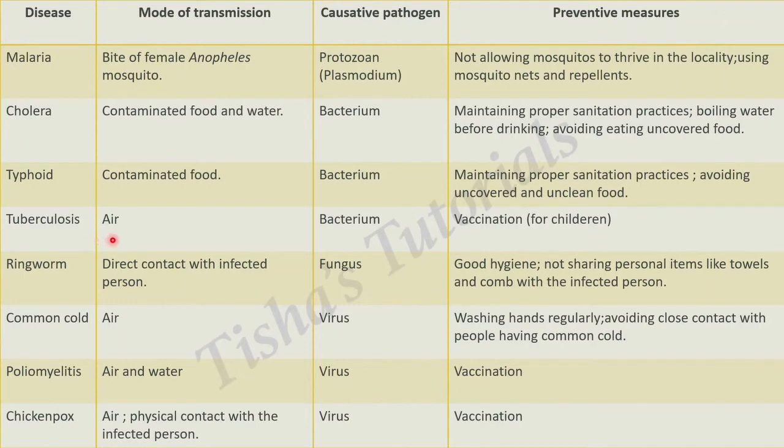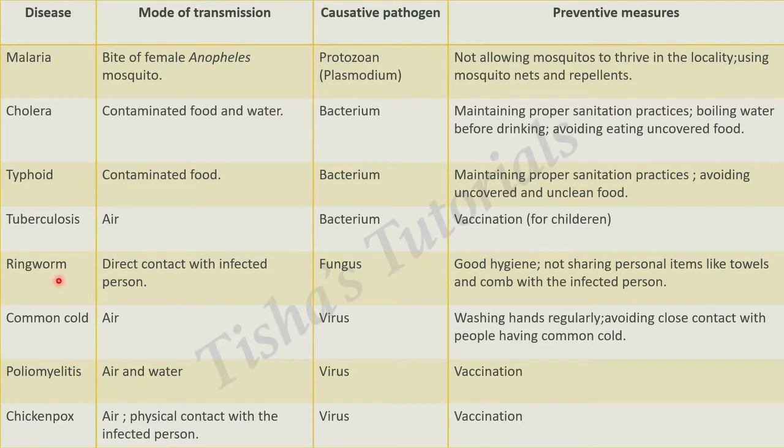Tuberculosis. Mode of transmission, air. This is an airborne disease. Diseases caused by air are called airborne. Diseases caused by water are called waterborne diseases. Causative pathogen for tuberculosis is a bacterium and the preventive measure is vaccination. The vaccination for tuberculosis is available for children.